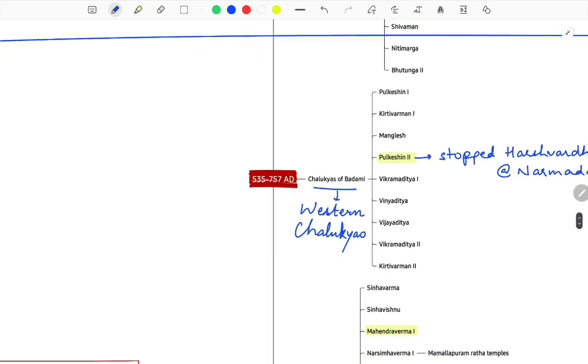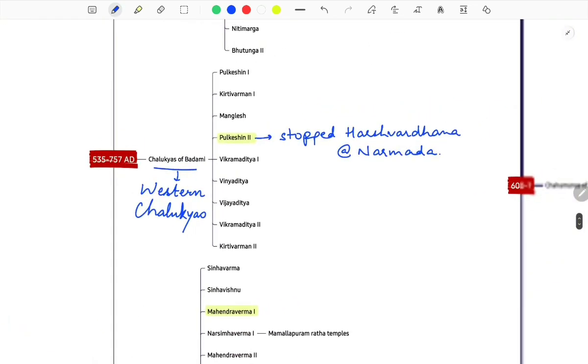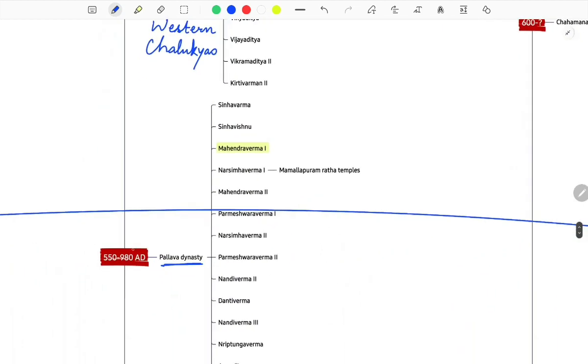You have Chalukyas of Badami, known as the Western Chalukyas. Most celebrated king is Pulakeshin II, who stopped Harshvardhan at the Narmada. We have seen a question on this. Then Pallava dynasty, ruling between 550 to 980 AD approximately. Mahendravarman I, most celebrated king. Narasimhavarman I, who erected the Mamallapuram Ratha temples.